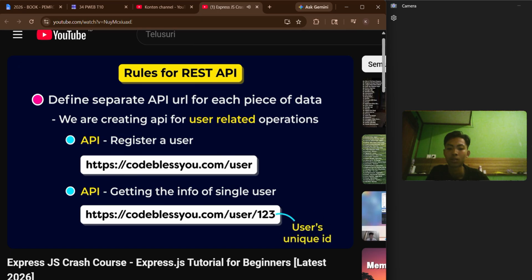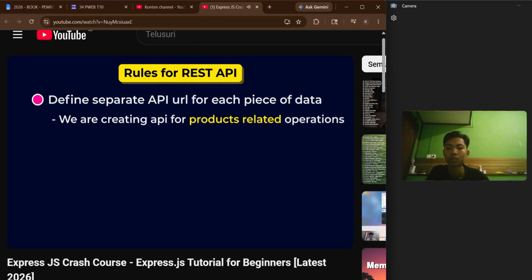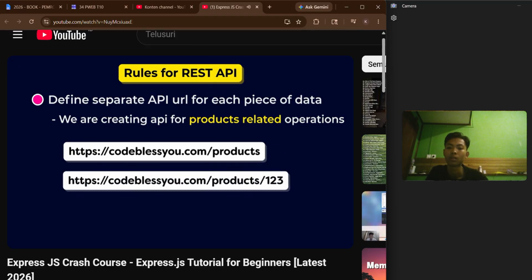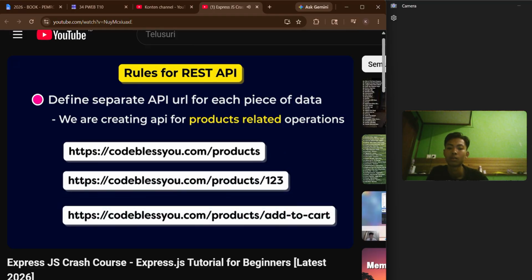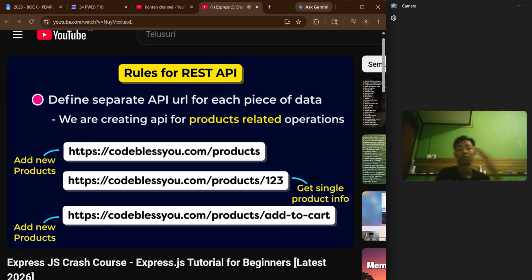Here, 123 is a user's unique ID. Same as if we create APIs related to products, then our URL should be like /products/123 or /products/add-to-cart, etc. So by simply looking at this API URL, we get the basic idea related to our APIs, and by that we can easily make changes and our application stays clean.